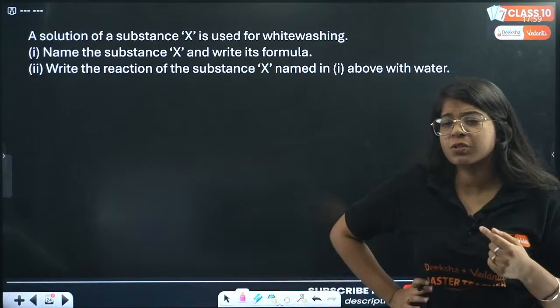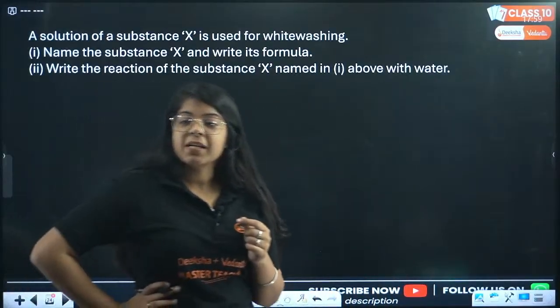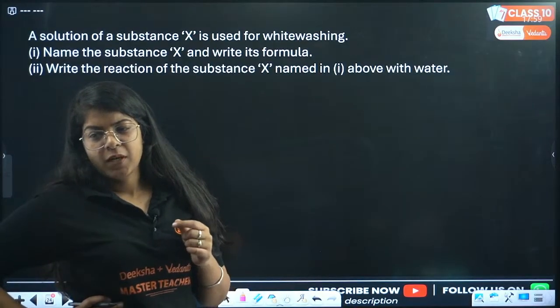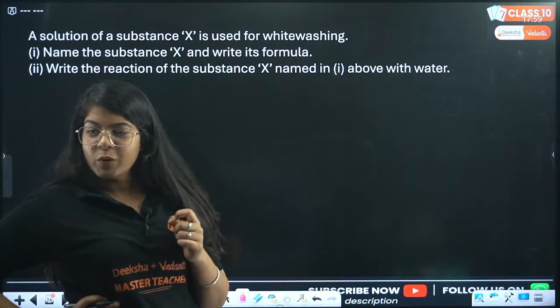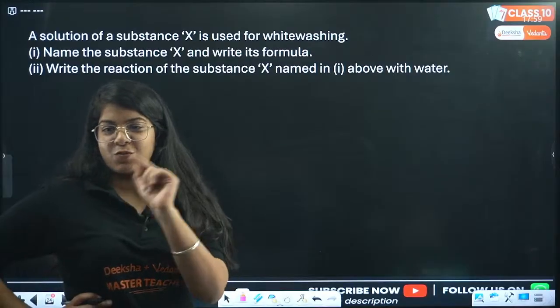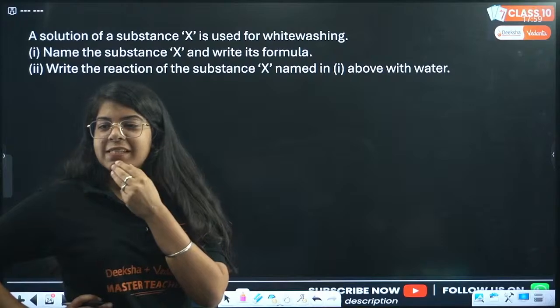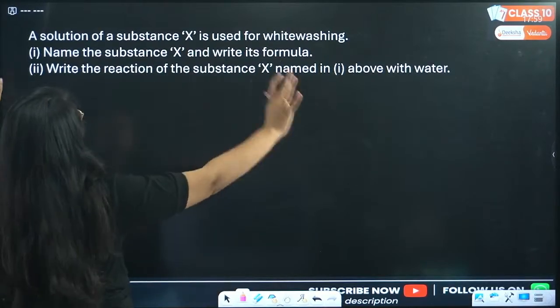Okay, tell me the answer to this question. Calcium hydroxide, slaked lime, very good, plus H2O gives Ca(OH)2. Okay, CaO is quicklime. Ca(OH)2 is slaked lime. Yes, that's what I was going to point out. Okay, CaO plus H2O. So you guys are saying, okay, let me get this straight.